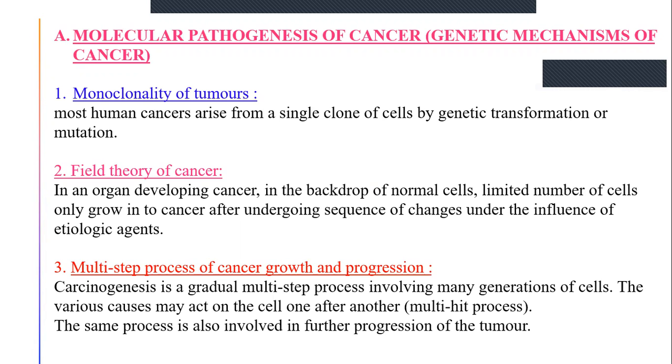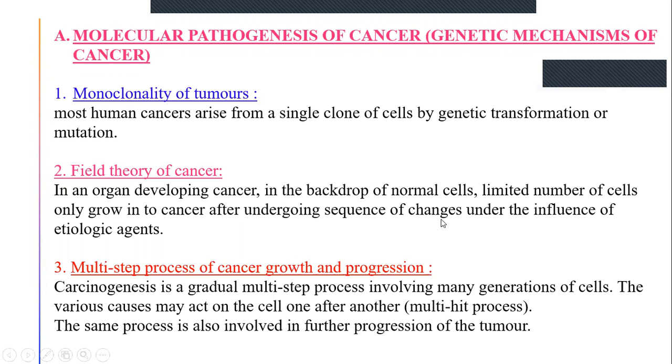And multi-step process of cancer growth and progression. Usually it's not a single step, it involves multiple steps, like initiation and promotion, which we will study in the next slides. The various causes may act on the cell one after another.